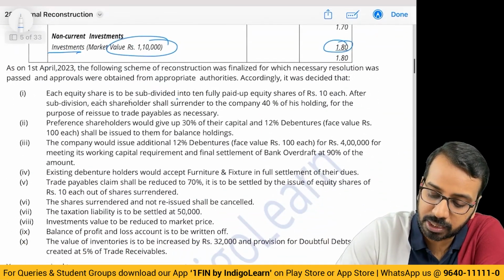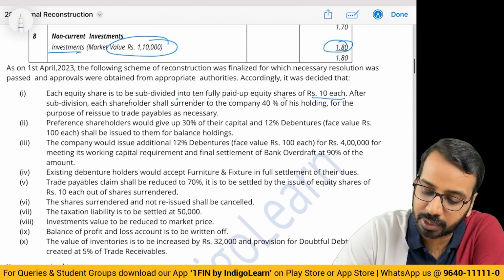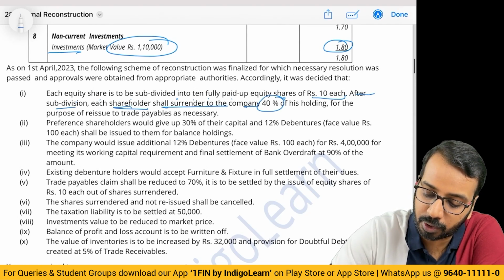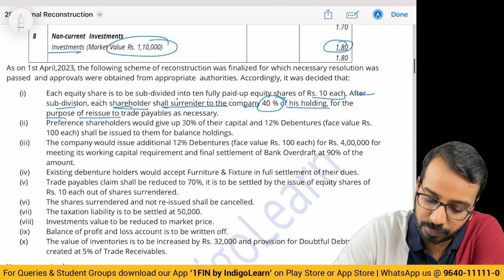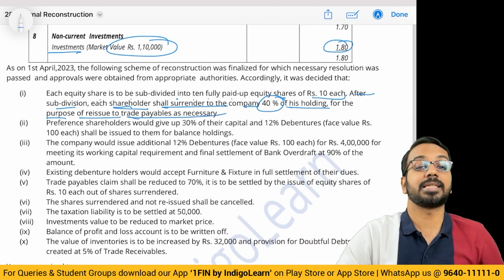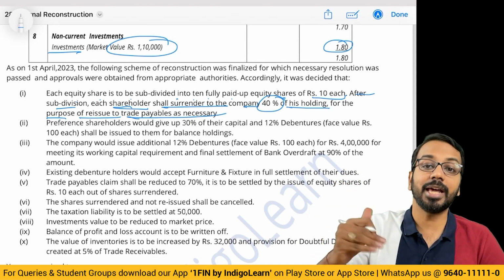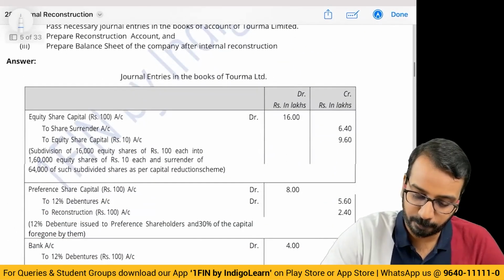Each equity share is to be subdivided into 10 fully paid equity shares of 10 each. After subdivision, each shareholder shall surrender to the company 40% of his holding for the purpose of reissue to trade payables as necessary. Now here there is a share surrender. Now what is share surrender?